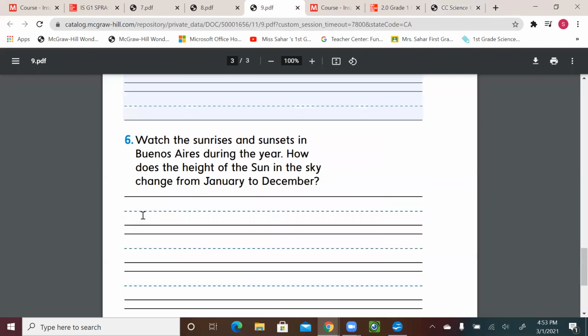We're going to say that the sun appears high in the sky in January. And what happened in December? It appeared a little lower in the sky during December.